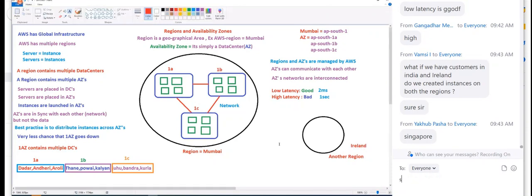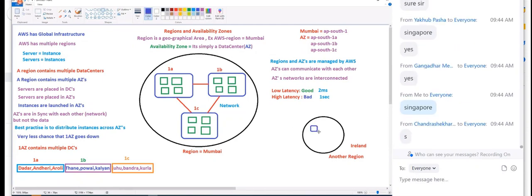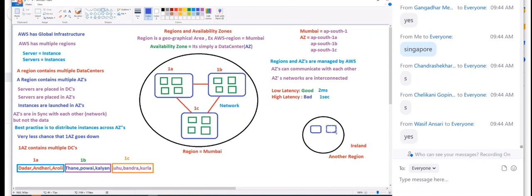And the Ireland region will also have its own availability zones, right? Yes or no? It can be 2, 3, 4, or 5. It's up to AWS.